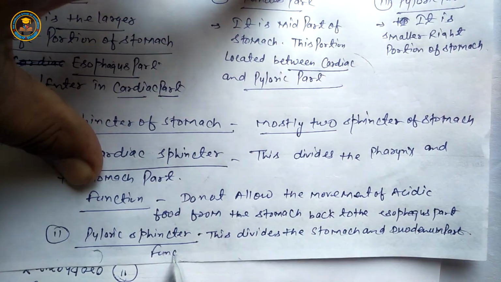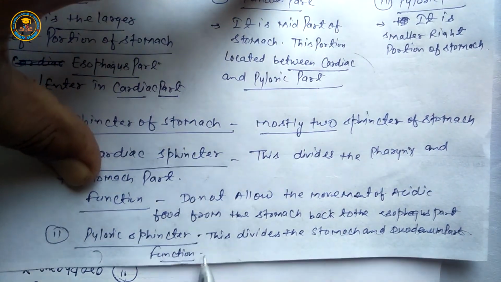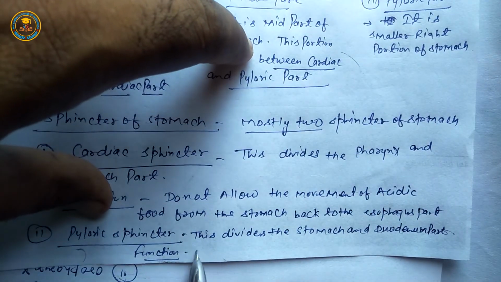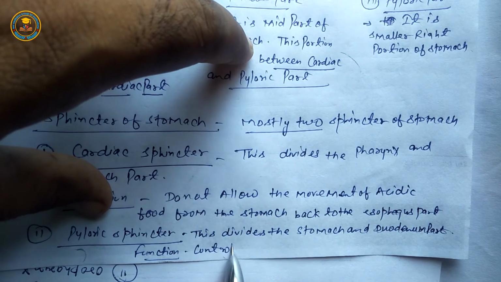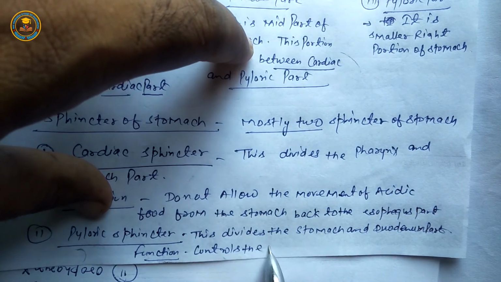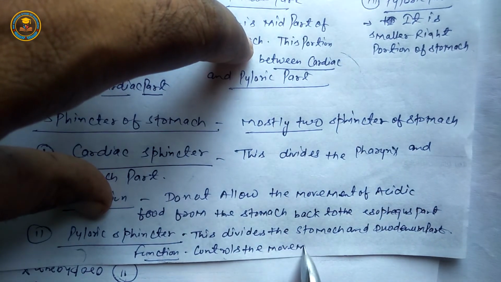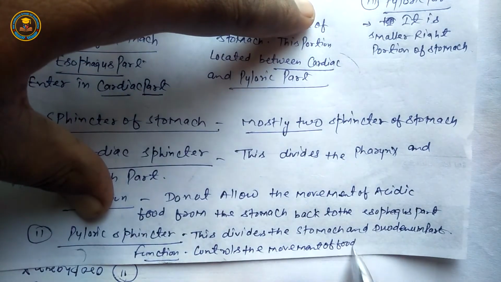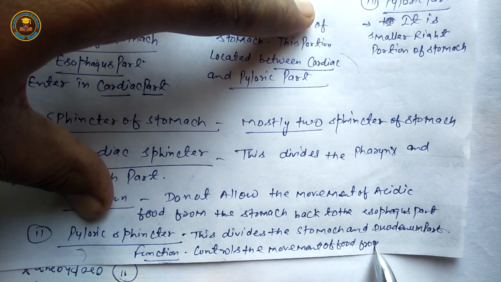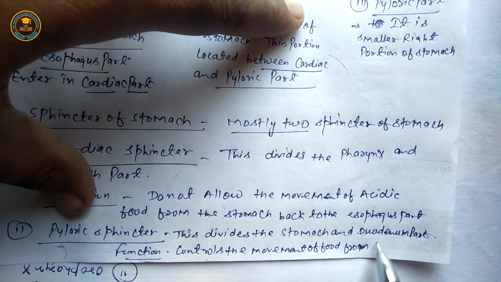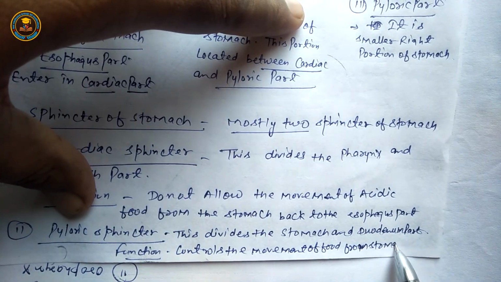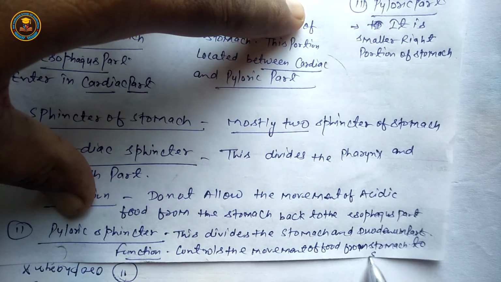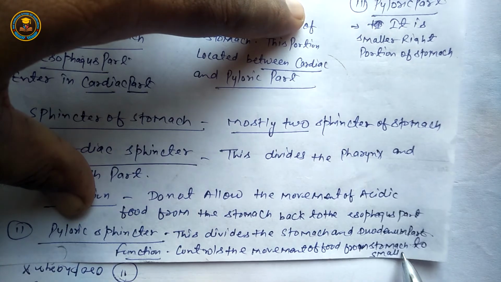Next is the function of pyloric sphincter. It controls the movement of food from stomach to the small intestine.